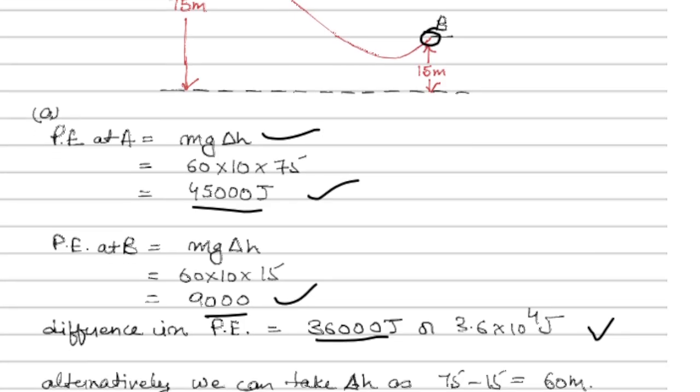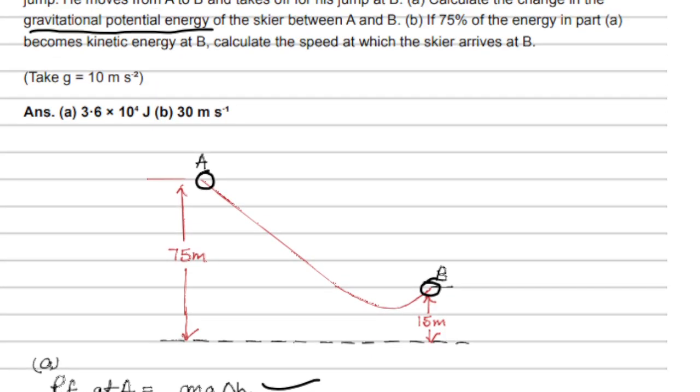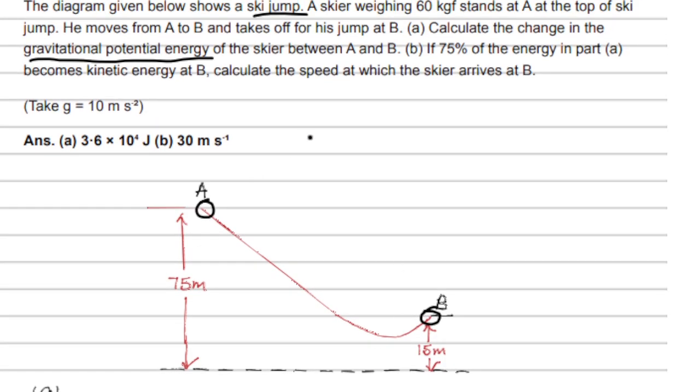And as I was saying, alternatively, we can take delta h as 75 minus 15, 60. And the difference in PE can be given by mg delta h. Putting this delta h of 60, we will get the same answer. So either way you can approach this question. Now let's see what is next.